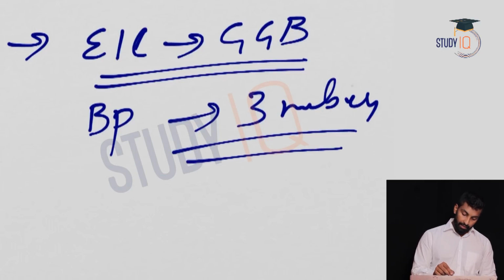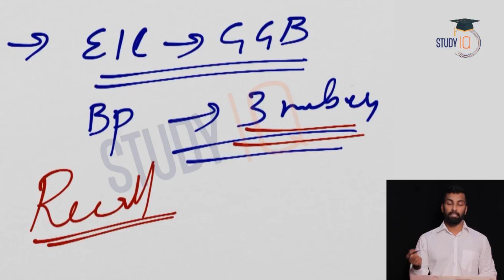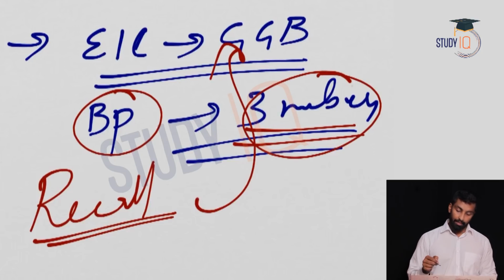Now the third provision is about recall. That means the British Parliament can recall any of its officials, including Governor General. Any of its official is not a problem. That is common sense, because it is appointed by British Parliament. So British Parliament can recall its officials. But including Governor General is a problem, because it is appointed by East India Company.